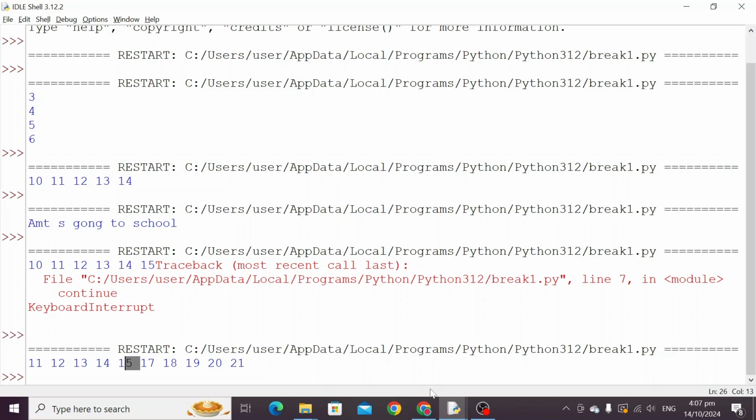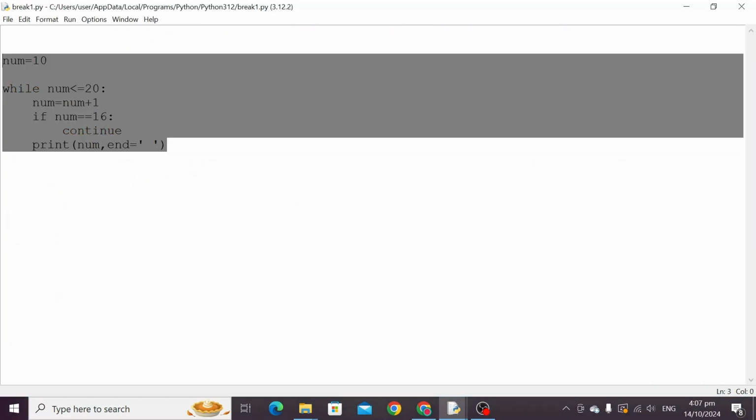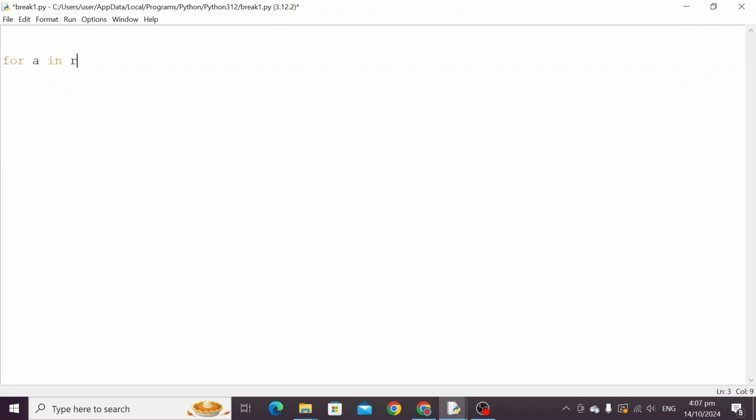So let us have one practical demonstration of the same. For example, I'm taking for a in range 1 to 11, print a into 5, just printing the table of 5, and after this put an else statement: else print all values printed, right?